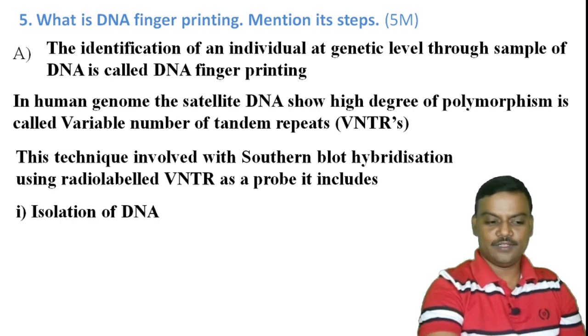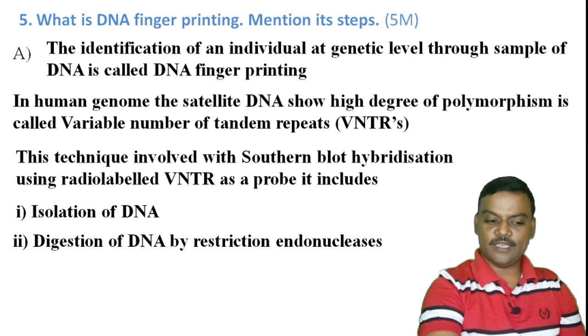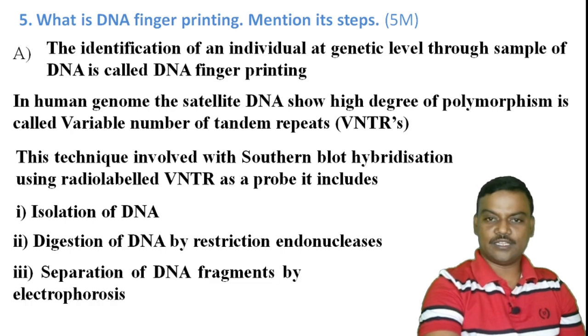The first step in DNA fingerprinting is isolation of DNA. Second step is digestion of DNA by restriction endonuclease enzymes. The third step is separation of DNA fragments by electrophoresis technique.